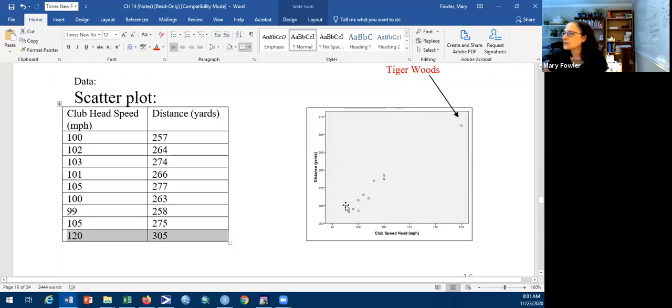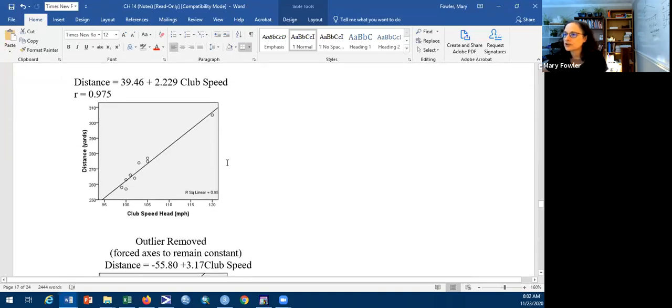Because mostly these guys are having a speed of somewhere around 105 maybe miles per hour, but you know, Tiger Woods up there at 120. So let's go ahead and look at the regression line. So here is the regression line.